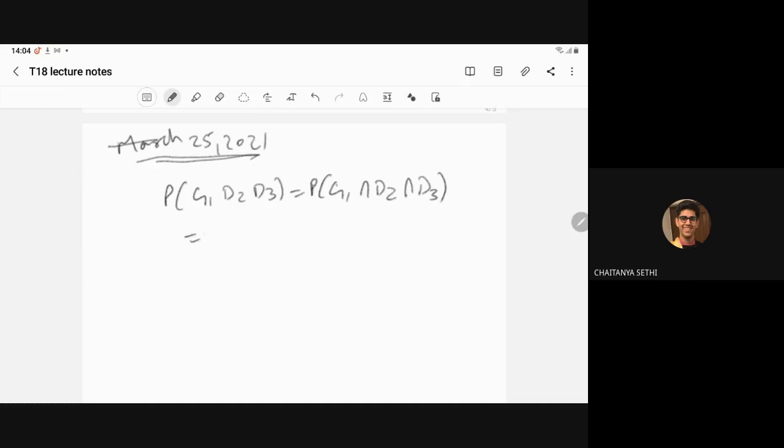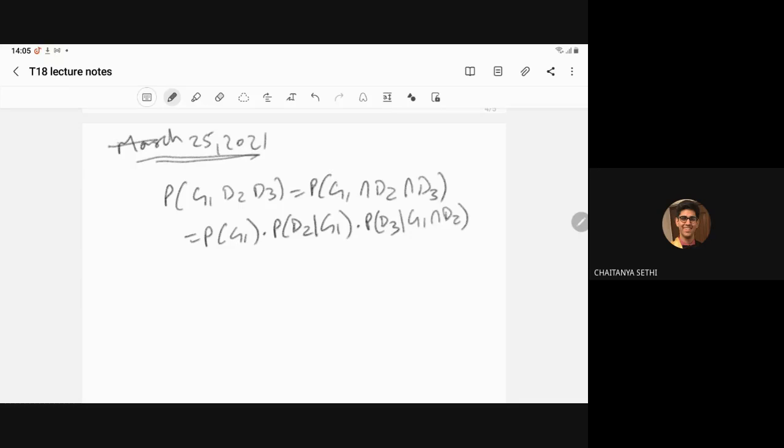It can be written as the probability of occurrence of G1 times the probability of D2 given G1 has already occurred, then the probability of D3 given G1 and D2 have already occurred.